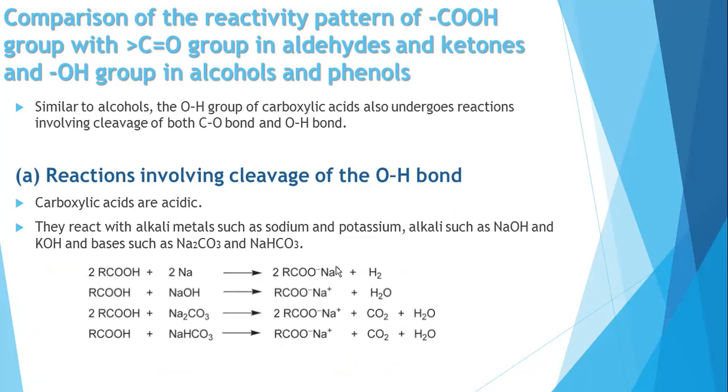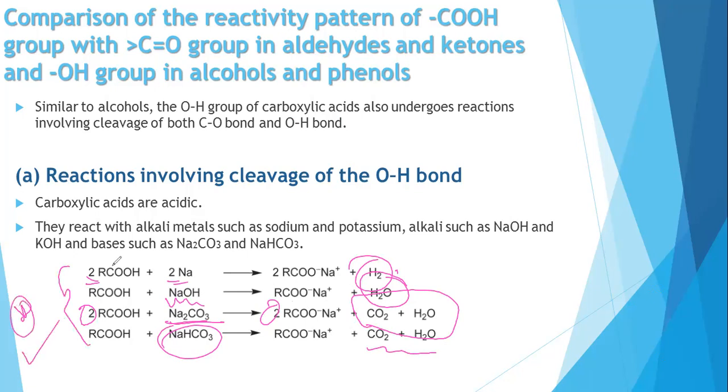Okay, this is what reaction happens. These reactions, we go one by one. The first reaction, when it reacts with sodium, you have to balance the ratio, and you will end up with evolution of gas. When you use the alkaline solution, you will end up with water. When you use the sodium carbonate, you will end up with CO2 and water. The bicarbonate will give the same, but the molar ratio is different. This is what you have to know. Are you all clear?